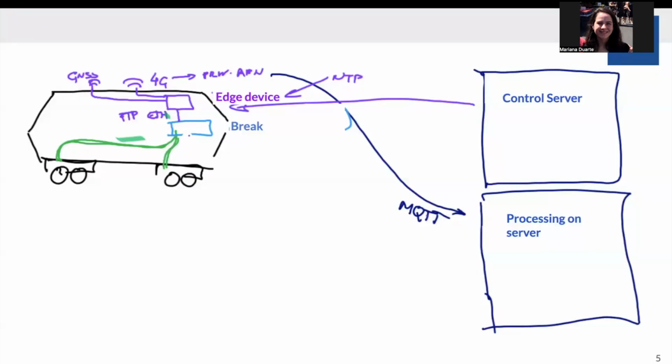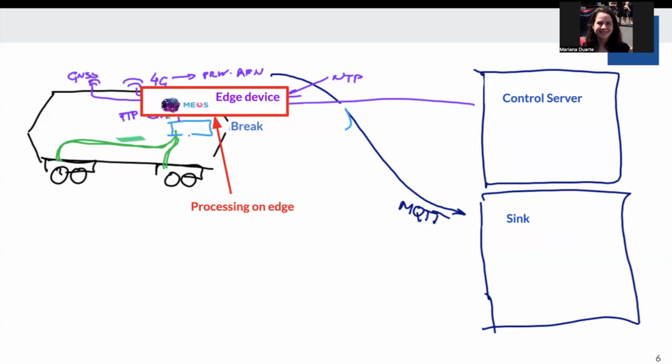This is the architecture of the train. So the train has many sensors, such as brake, and they send their measurements to a central edge device. Right now, what the company is doing is to compute these measurements in the server after the data is sent. What we are proposing is to process on edge where the data is measured.